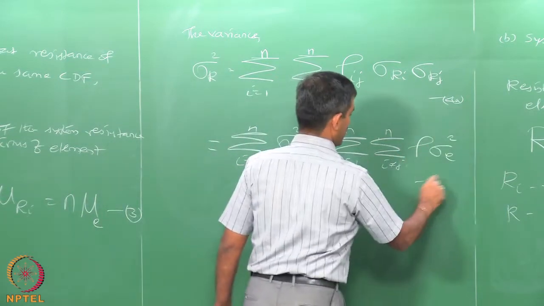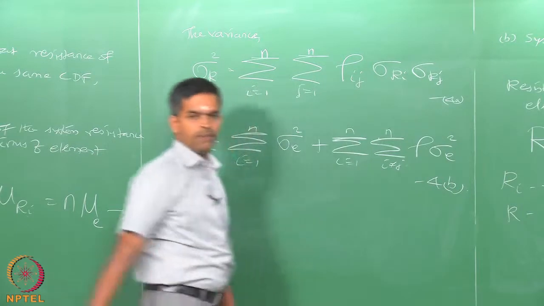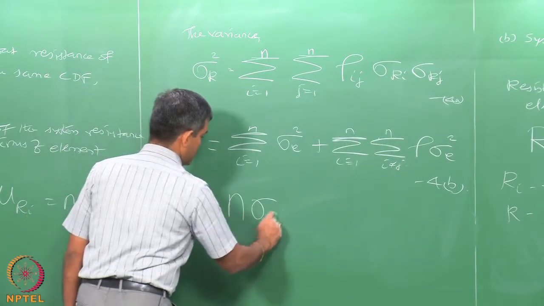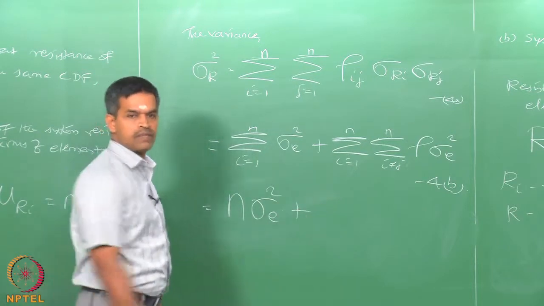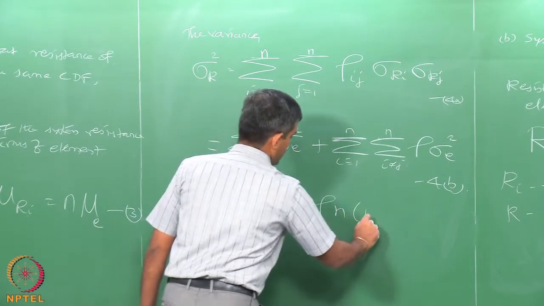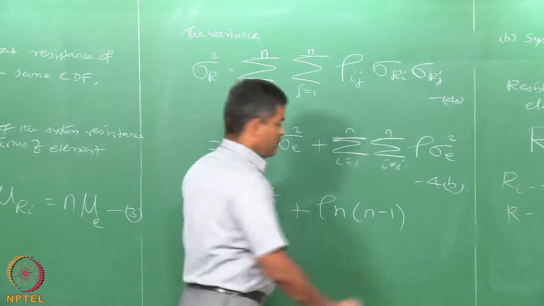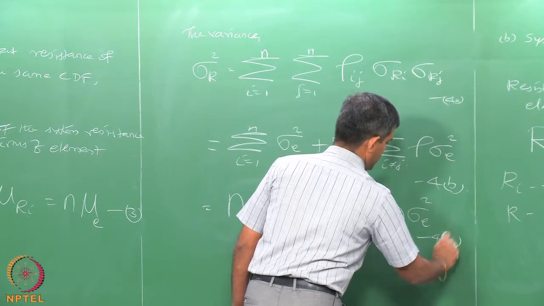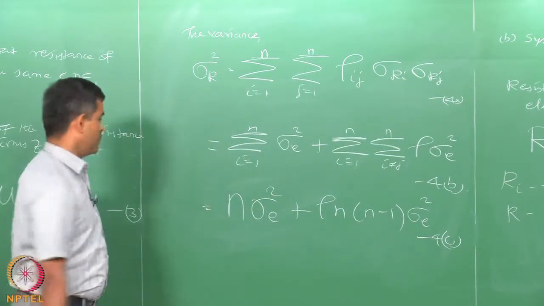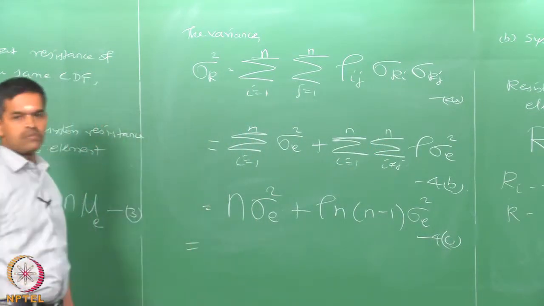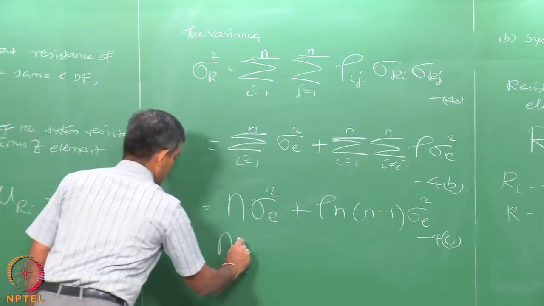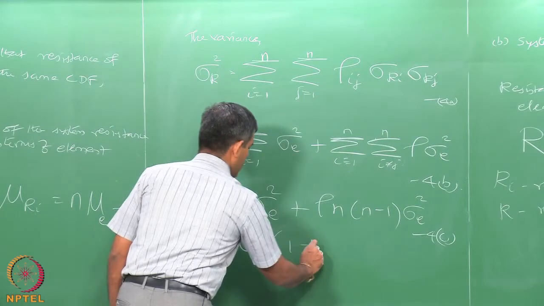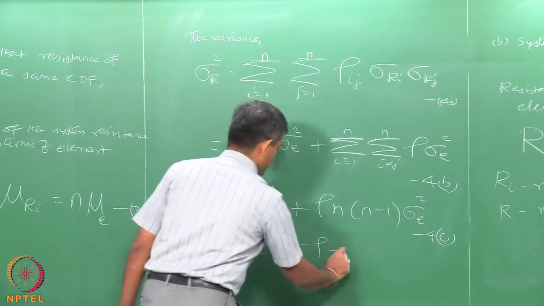This is 4a, let us say 4b, which can be said as n variance of the elements plus rho n into (n minus 1) variance of the elements, 4c. So, which now amounts to n sigma_e squared times (1 minus rho plus n rho).